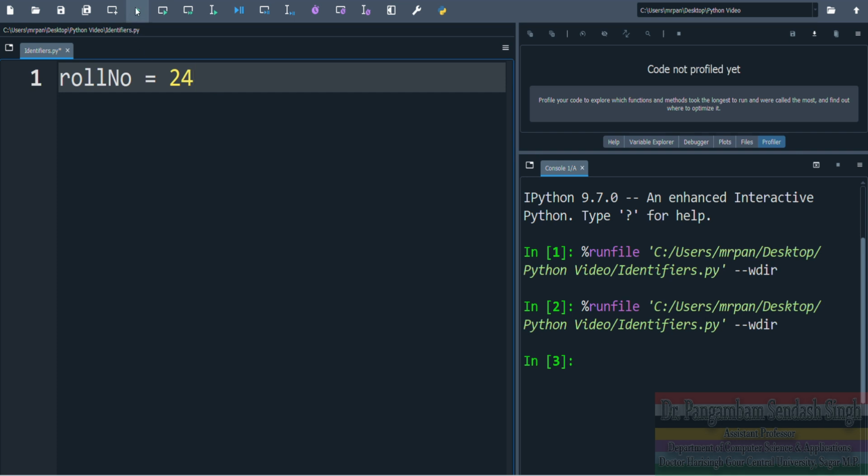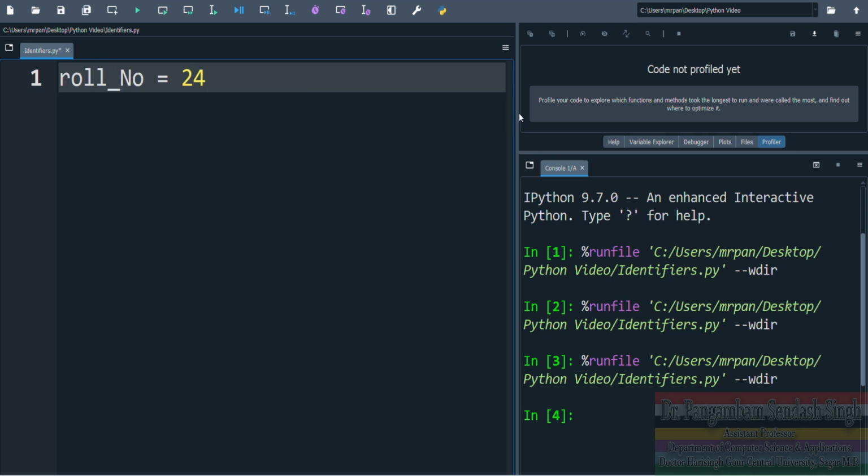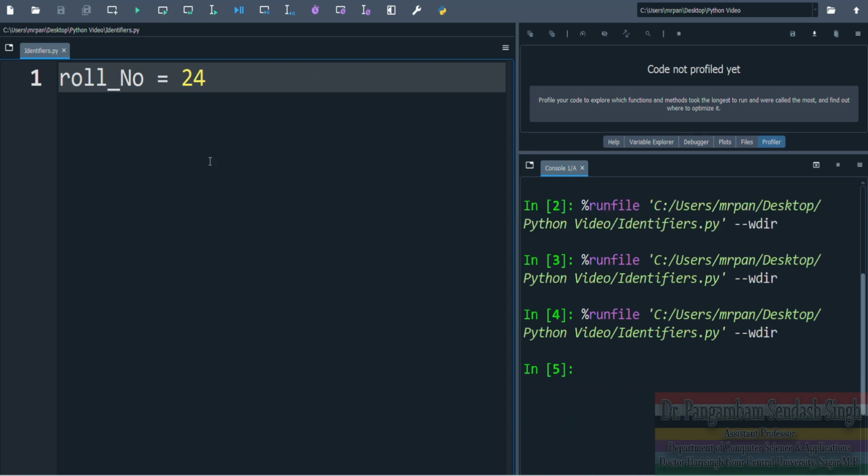So this is valid. So there is no error. And we have underscores in between also. This is also valid. Sisuya ibuka.